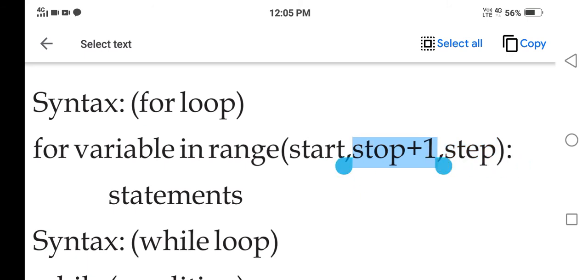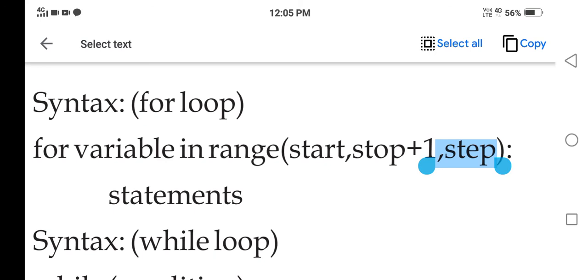then the for loop makes a control. It doesn't reach the last value, rather it stops one before that. So if you wish to go on to the last stop position, then you need to specify it as stop plus 1. Then there's a third member here, that is step.